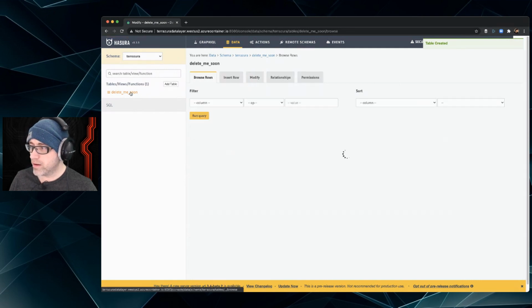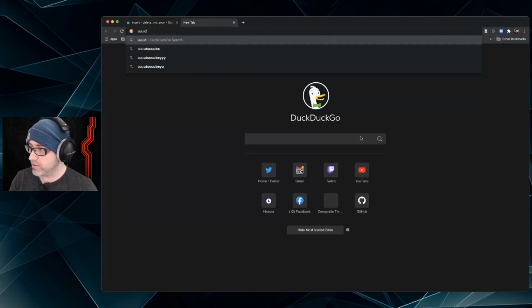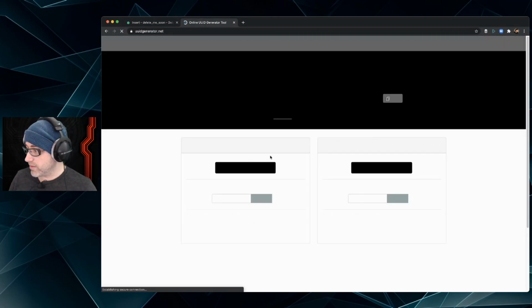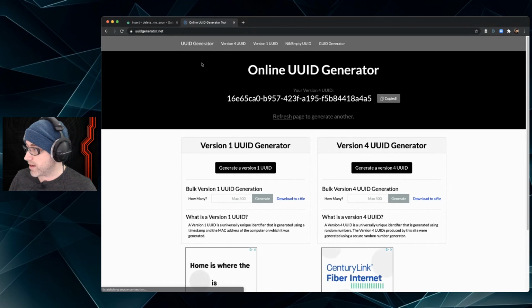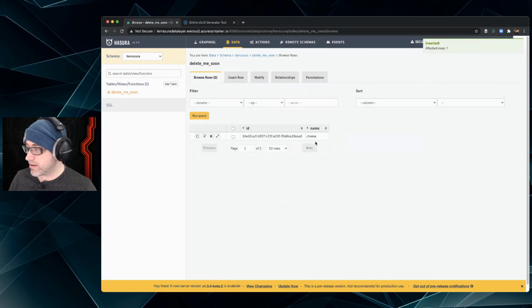And boom. There we go. There's the table. Let's call it cheese, and then we'll give it a dumb thing. Actually it might break because it's not a GUID. Let's see what happens. Oh, invalid input, not a good UUID. So let's do this UUID. And we'll go out here, here's a generator. There's always a generator out on the web somewhere. I'm going to copy that UUID. We'll put that in here and then insert again. Boom, look at that. It is in our database.